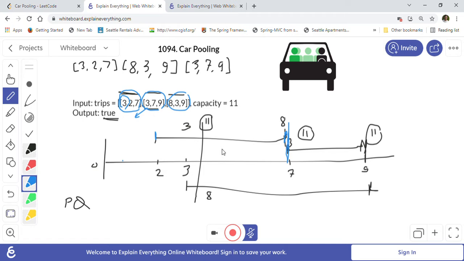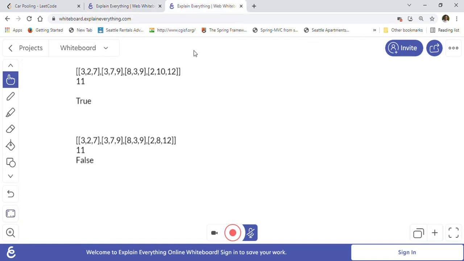So we will be using this priority queue, which is a min heap implementation. The meaning of the priority queue in this context is we always want to keep the trip which is ending first on the top of the priority queue. So this is the example that I explained. There are another 2 examples that we will also test in our unit testing, but as you can see in this example, I'll just draw it quickly for you here.